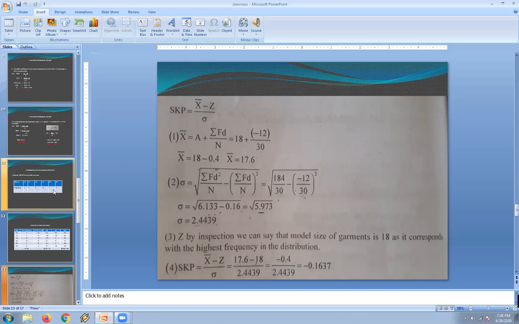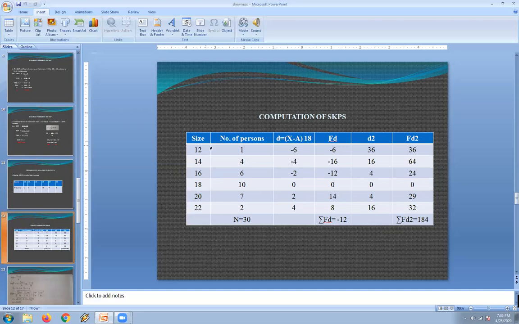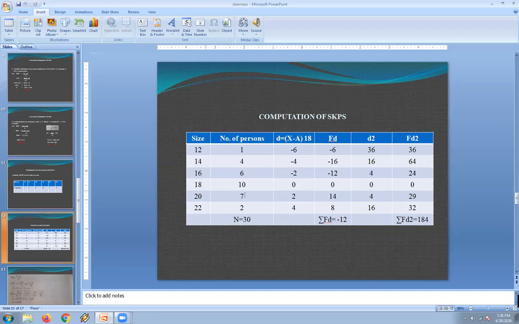So with this discrete series, how do we calculate the standard deviation? By using the information we need to calculate. One will be the x values, which I have done. Another will be the f values, which have to be written as they are. Now we need to calculate the value of the mean, so we are using the shortcut method.